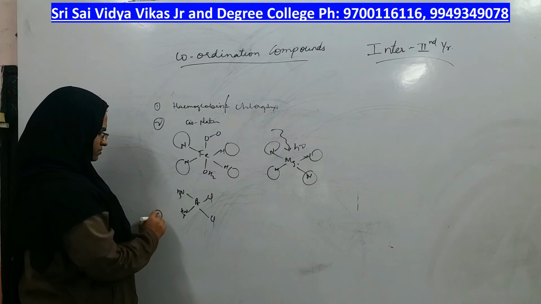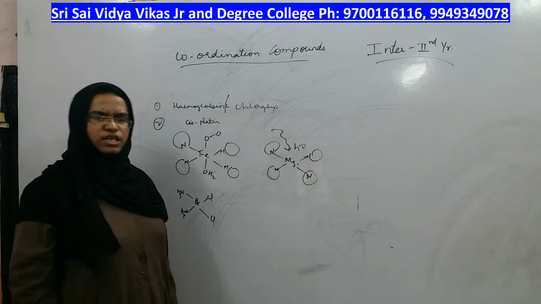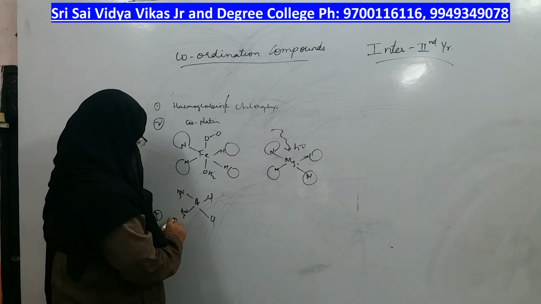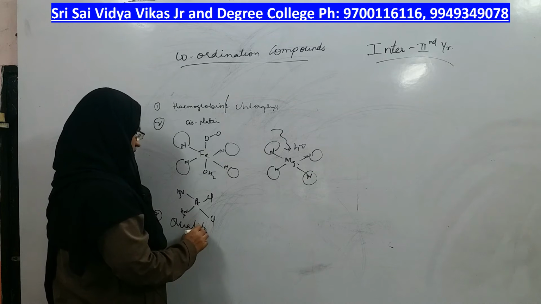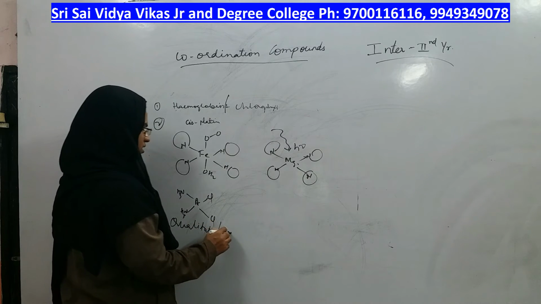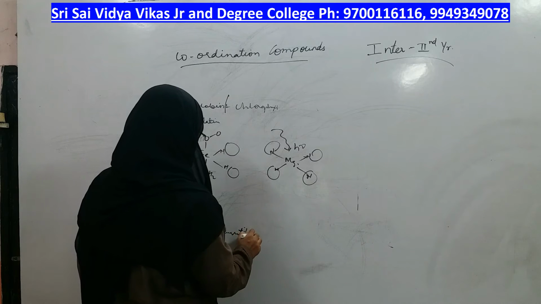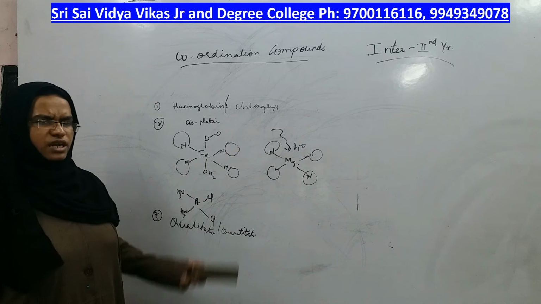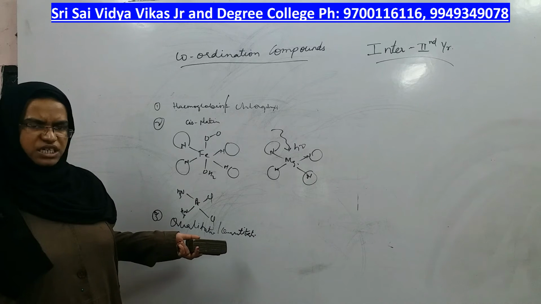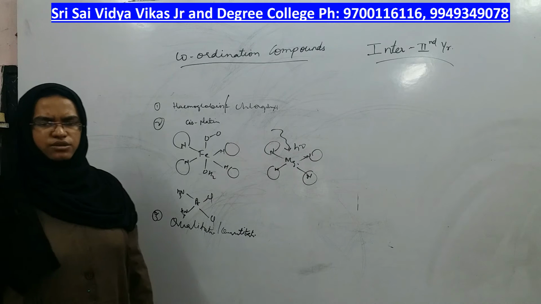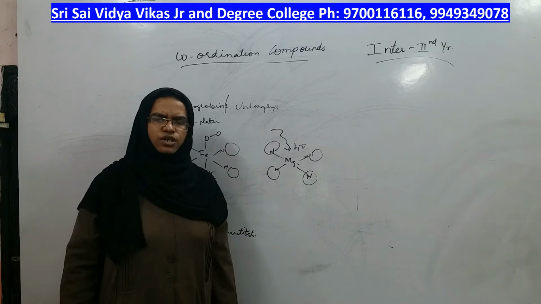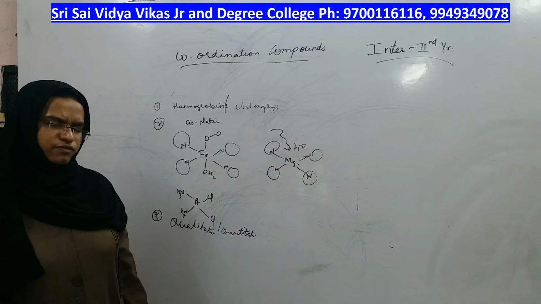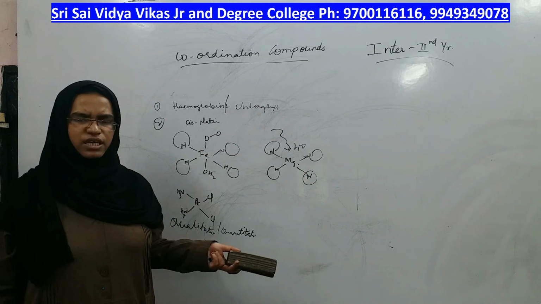Next, in qualitative and quantitative analysis in the laboratory also, coordination compounds are used, right. There are many uses in the textile industry also where coordination compounds are used, and in various fields you will need the help of coordination compounds to make that process useful and efficient. Coordination compounds are very essential, right.